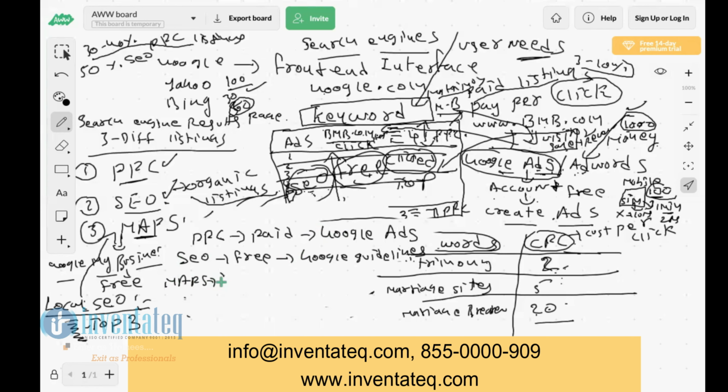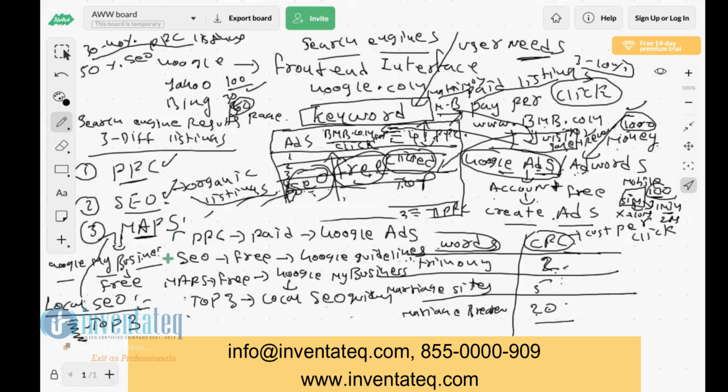Maps is also free. Here the tool to create a map is Google My Business. How to get our business on the top 3 positions is local SEO, following local SEO guidelines.